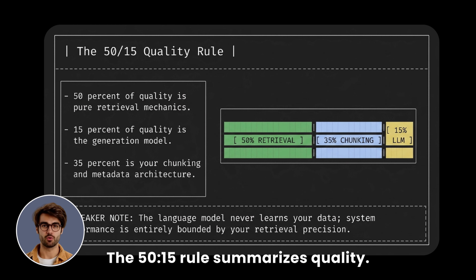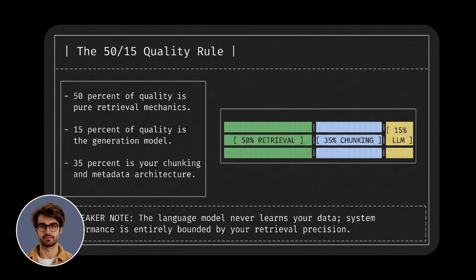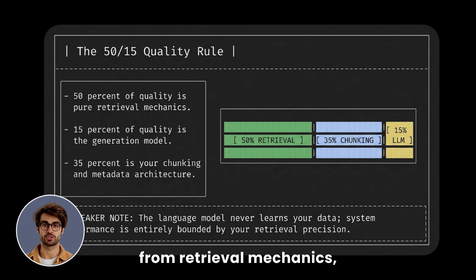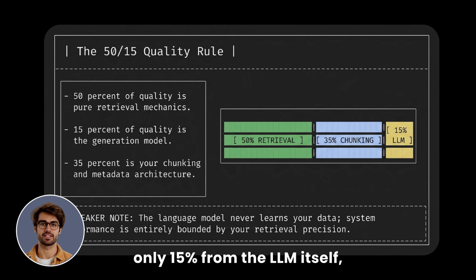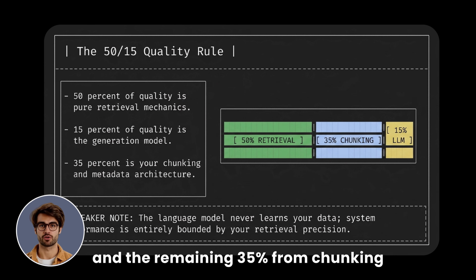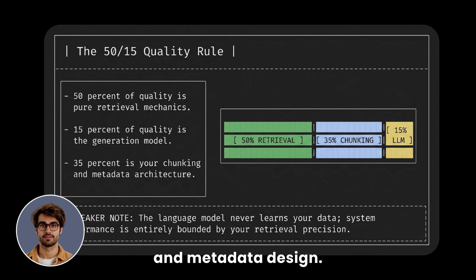The 50-15 rule summarizes quality. Half of answer quality comes from retrieval mechanics, only 15% from the LLM itself, and the remaining 35% from chunking and metadata design. The model never learns your data. Retrieval precision sets the ceiling.